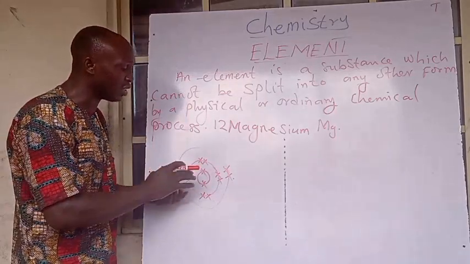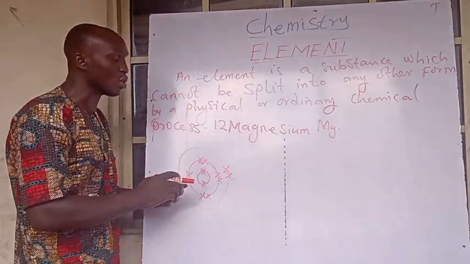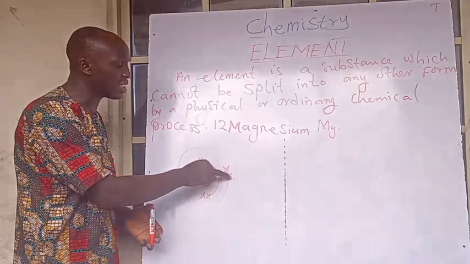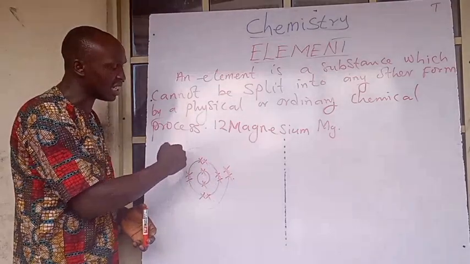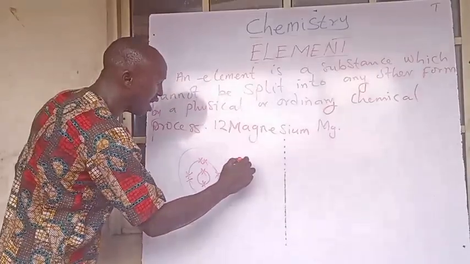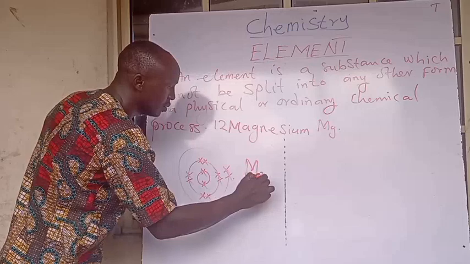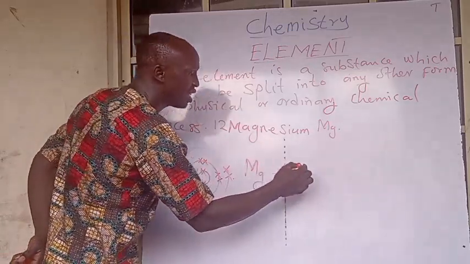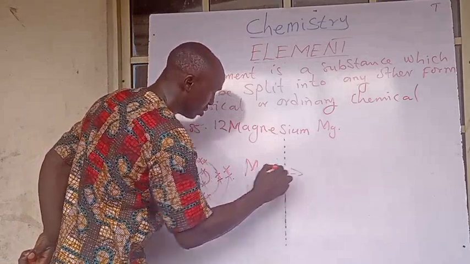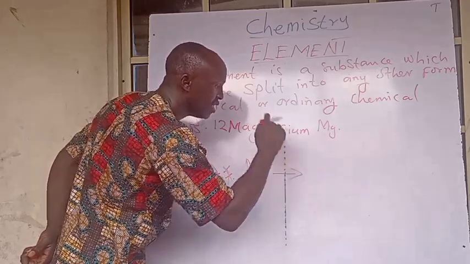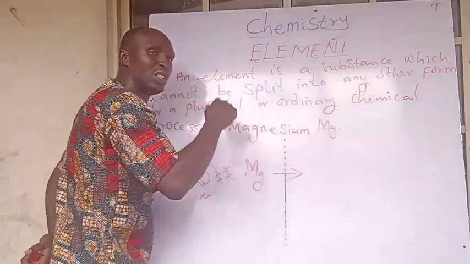Now, for now, let us look at magnesium trying to become ionized. How does it become ionized? It gives out the 2 electrons in its outermost shell. Thereby saying that if you have magnesium, it becomes ionized when it gives out 2 electrons. That is to say, it becomes ionized after the reaction, not during the reaction.